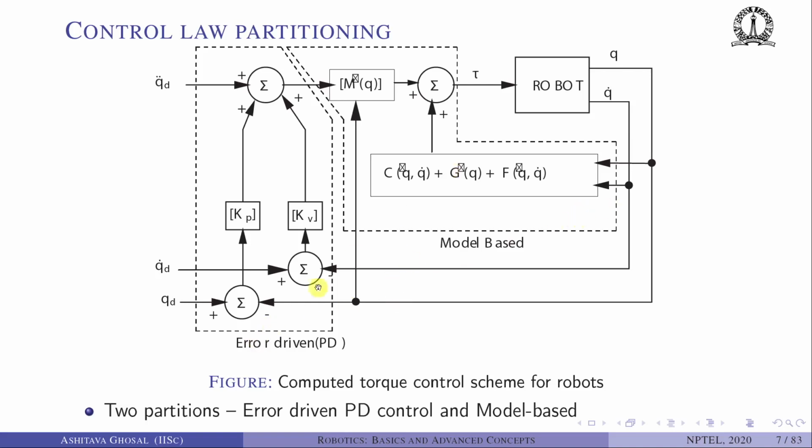We can also take this Q and Q dot. So if you do Qd minus Q and multiply by Kp, and then Qd dot minus Q dot multiplied by Kv, and add to Qd double dot, at this place we'll have tau prime. So basically what we have is tau prime into alpha plus beta is equal to tau. The dotted box here is error driven. It is purely driven by Kp and Kv, so it is similar to the modified PD control scheme. So there are two partitions, one which is PD control and one which is model based.